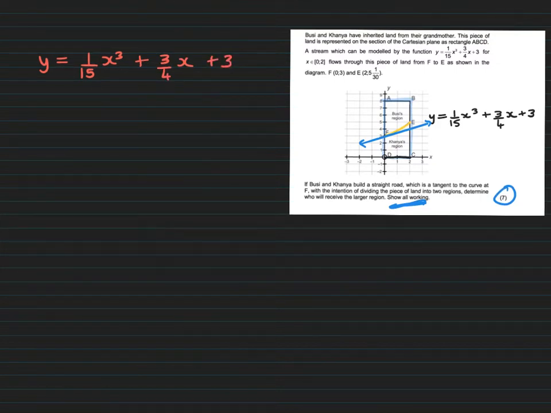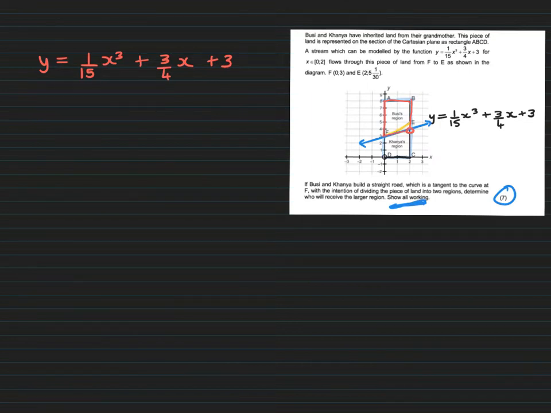We obviously want to figure out the equation of this tangent, that's where this question is going. If I figure out the equation of the tangent, it's very valuable because I can figure out this point of intersection over here, which gives me coordinates to work with so that I can look at the separate pieces of land.